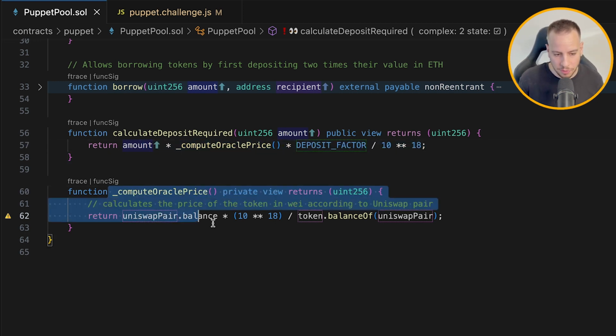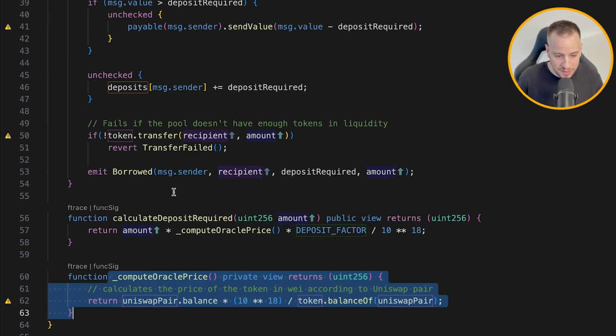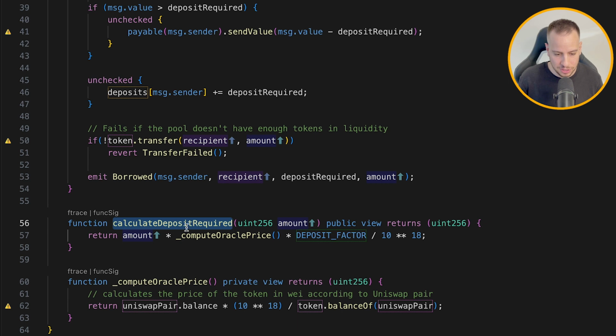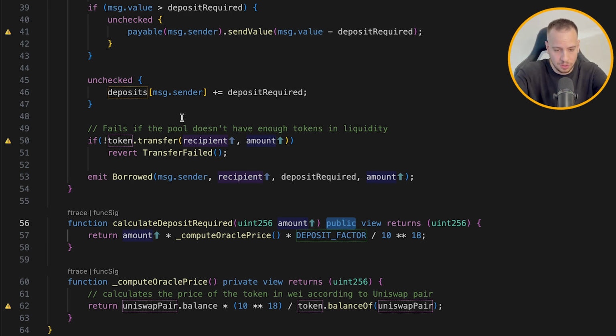So this is where the problem lies: the way it calculates the Oracle price. The borrow function obviously uses these internal functions, these private and public view functions, in order to get the price of how much ETH we need to deposit in order to borrow.